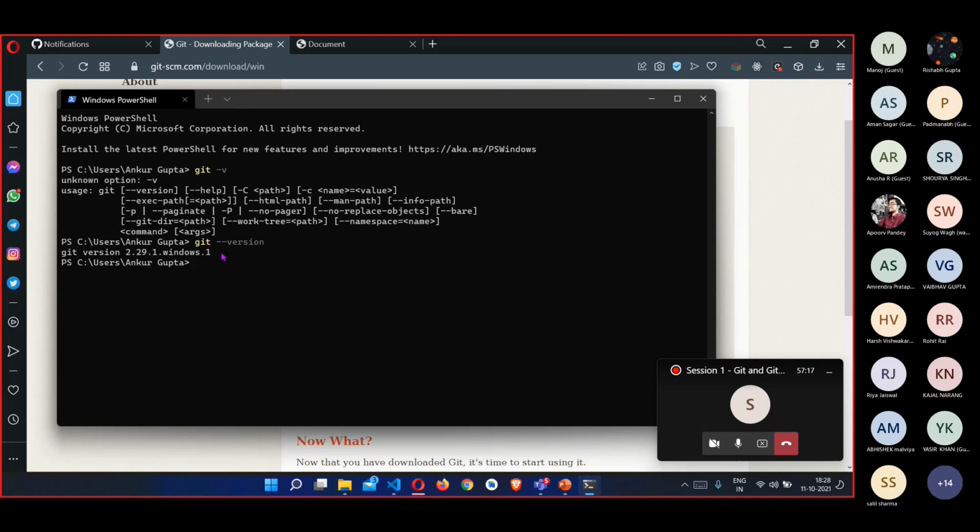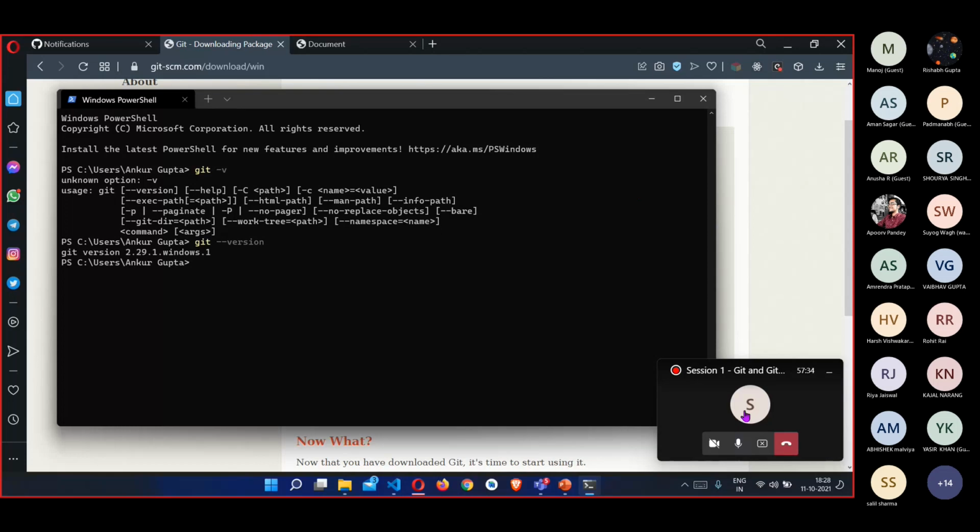And if you see something such as git version here, then that means you have Git installed in your system. If you don't get anything here, if you get any error here, then that means Git is not installed. You can just go to this download link and download Git in your system.